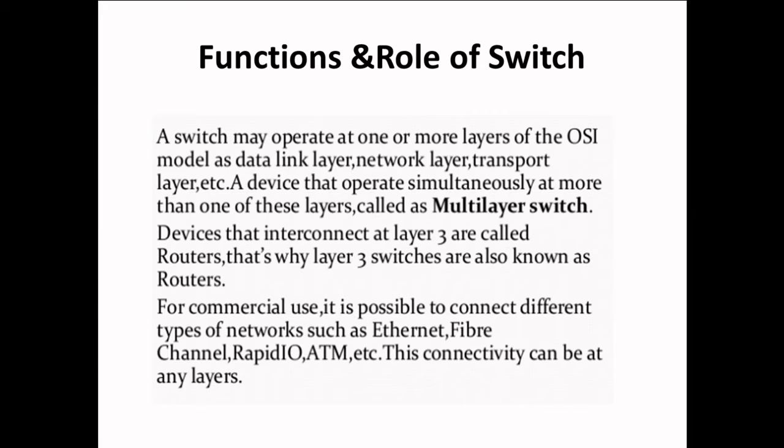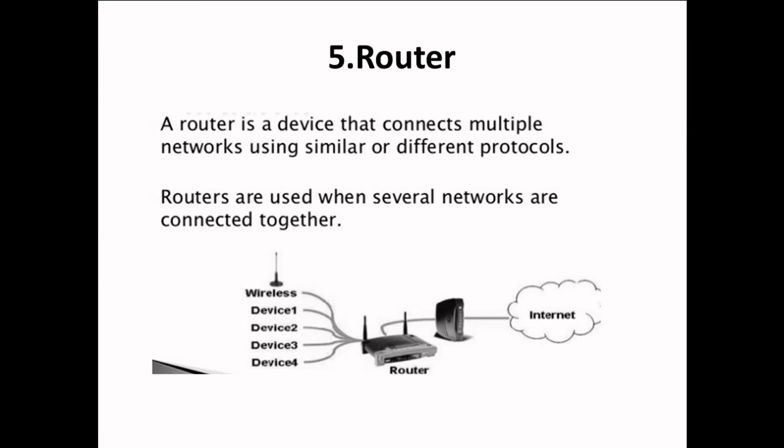Now the next point over here is, for commercial use, it is possible to connect different types of networks such as Ethernet, fiber channels, rapid IO, ATM, etc. This connectivity can be at any layer. Now, the layer 3 device, which we told in our earlier slide is the fifth device that we are going to study about. Hence, the last networking device which we are going to study is the router.